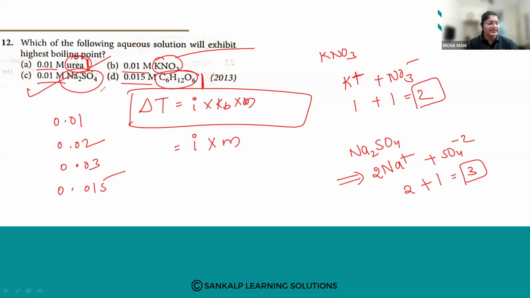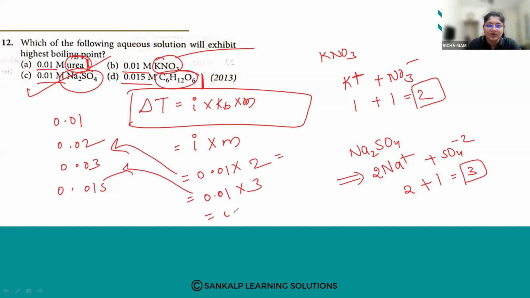It is highest for C. So how are we going to calculate? You put these values: 0.01 into molality, and the number of ions is 2, so you get the second one. Then 0.01 into 3, so you get the third one. Then 0.015 into 1, you get 0.015.